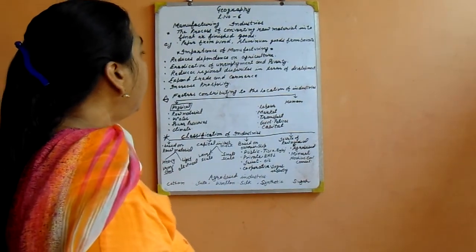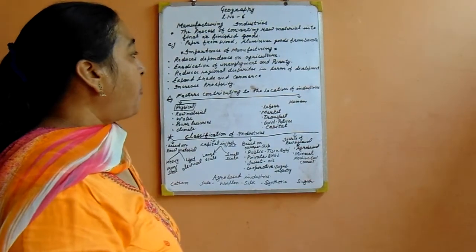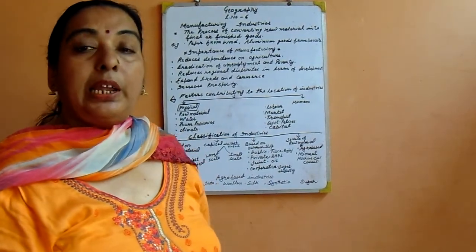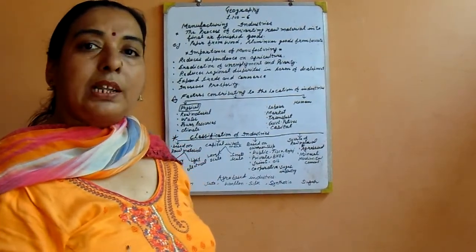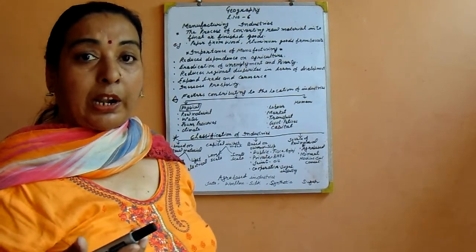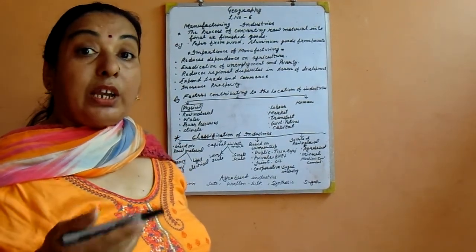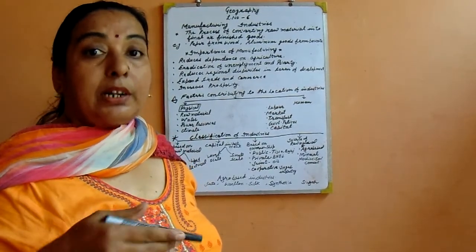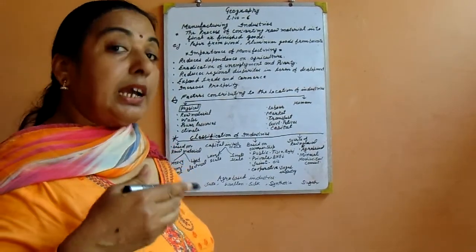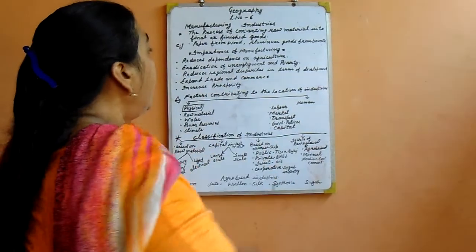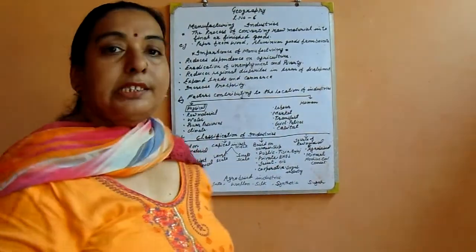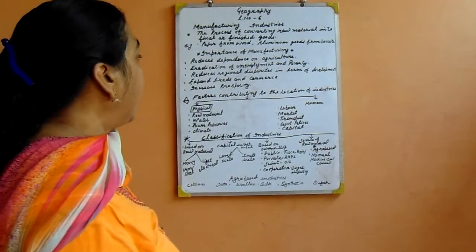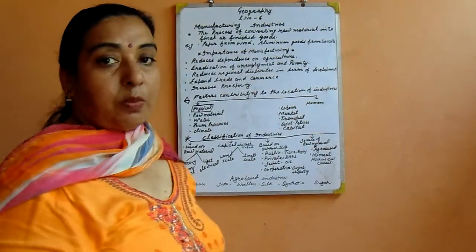Next is reducing regional disparities in terms of development. Regional means area. Where there will be industry, there will be more development. So industries are set up where we get raw material, labor, market, energy, etc. In this way, regional disparities are reduced.